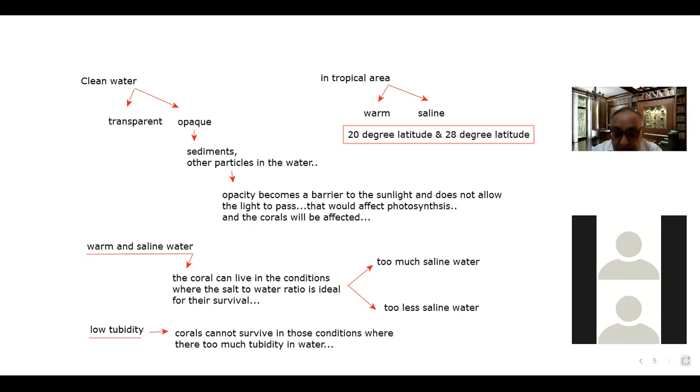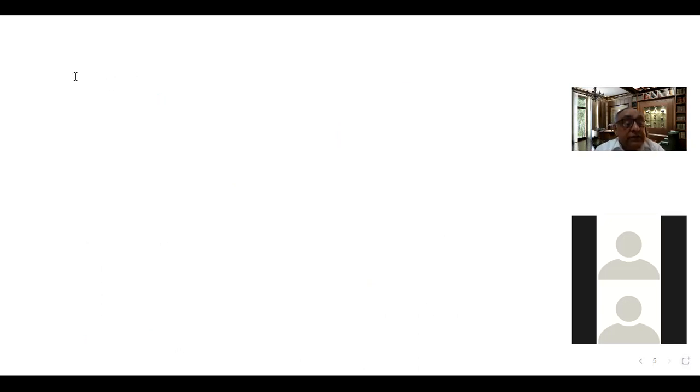So now the next thing is that we will discuss the characteristics of the coral ecosystem, or the features of the coral ecosystem, the characteristics of coral reef ecosystems, right? As far as the characteristics of coral reef ecosystems is concerned, there are some important characteristics. One characteristic is that corals are, right?